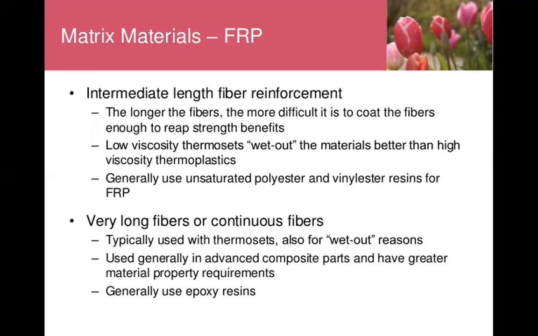Coming to the matrix material used in fiber reinforced plastic, we use intermediate length fiber reinforcement material. In this, the glass is drawn into thread or fiber in the form of a filament finer than cotton or silk thread.